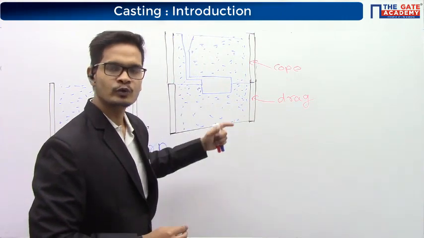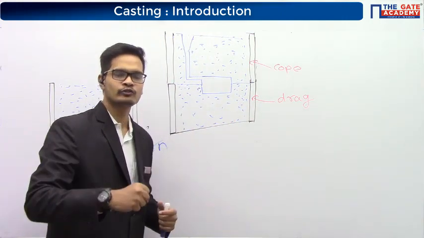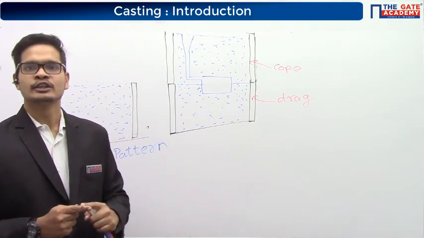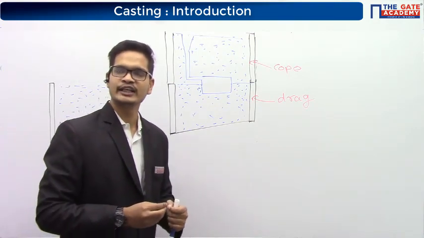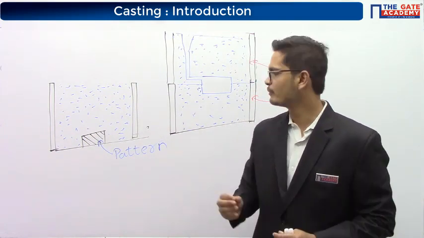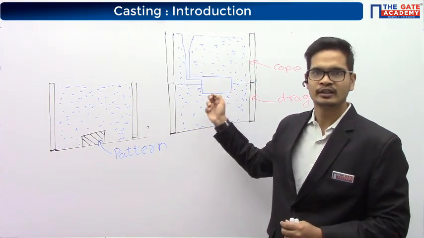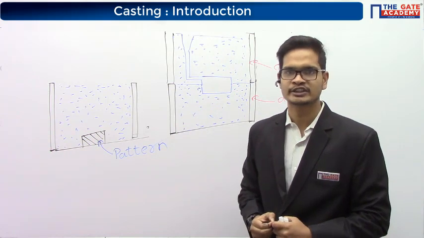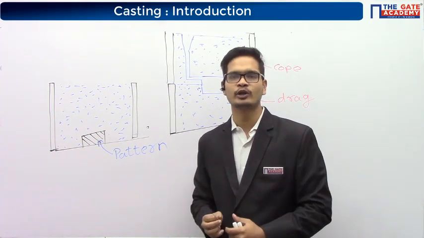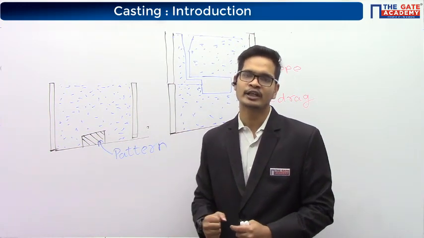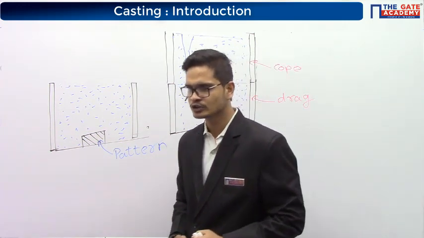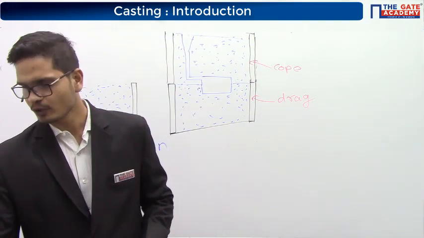As I showed you that we try to remove the pattern. Right? We remove the pattern for making the cavity. So the purpose of parting sand is that the parting sand does not allow the pattern to stick to the sand. Right? That's why we use the parting sand. If we don't use the parting sand, there are chances that the pattern will stick to the molding sand, and when you remove the pattern, some portion of molding sand will come out with the pattern. That's why we use the white powder that is called as the parting sand.